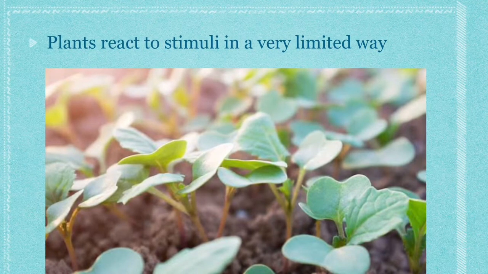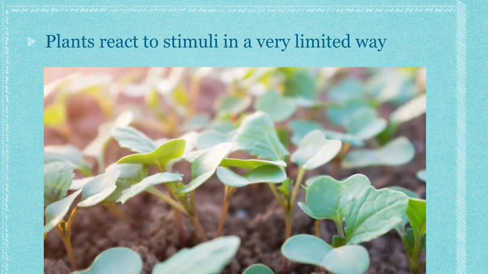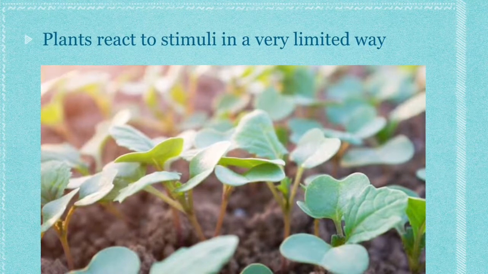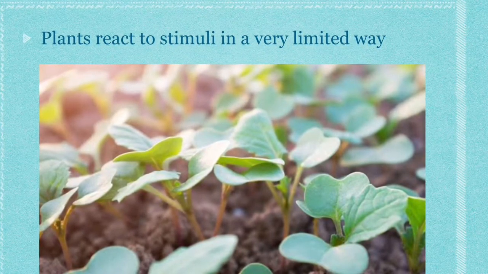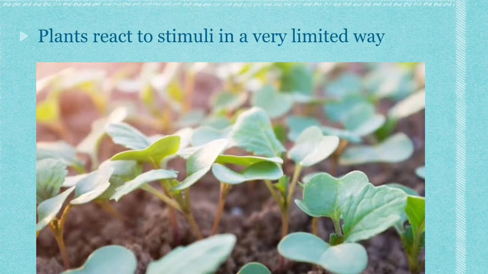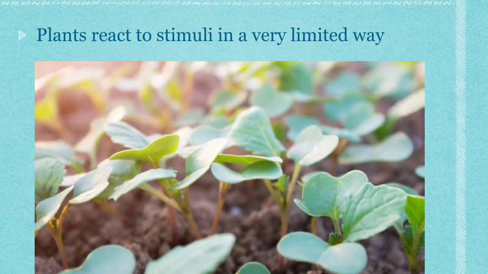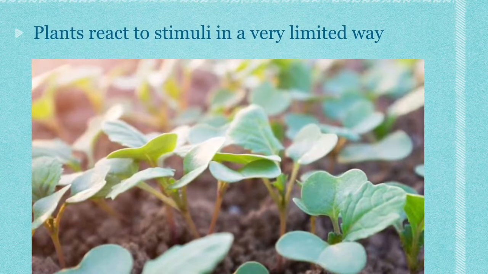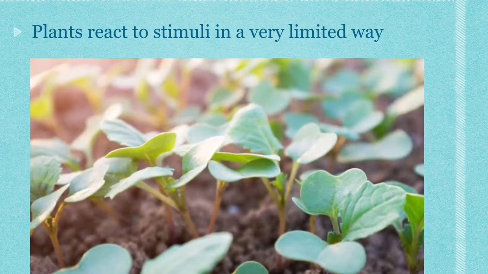The animals can react to stimuli in many different ways because they have a nervous system and an endocrine system involving hormones. The plants, however, react to stimuli in a very limited way. This is because the plants do not have a nervous system like the animals have.